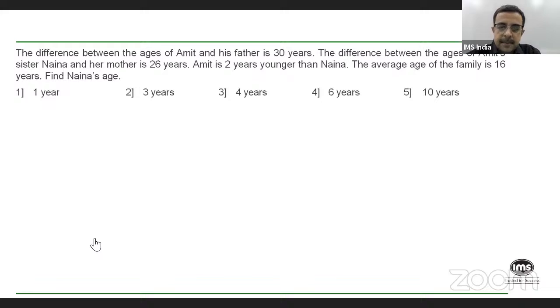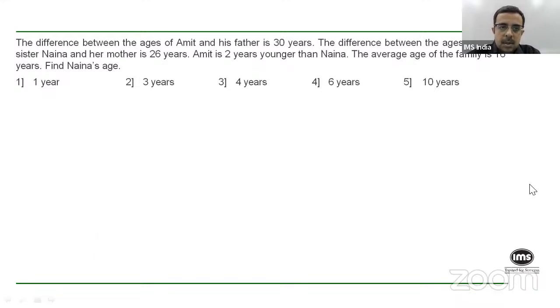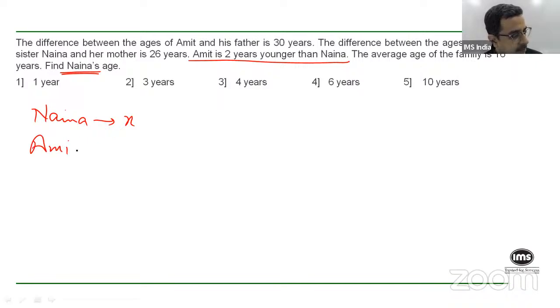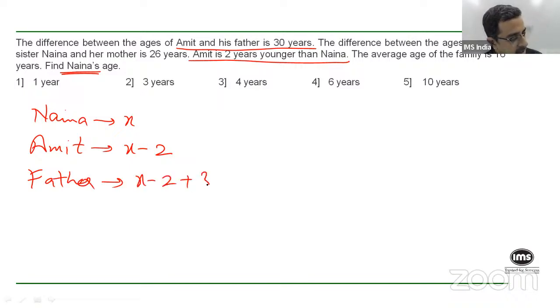Any answers for this, guys? Since you are asked to find Naina's age, let's focus on that. So let's say Naina's age is X. What we are told is that Amit is 2 years younger than Naina, so Amit will be X minus 2. The difference between the ages of Amit and his father is 30 years. Obviously, when you say difference, the father has to be older, so he'll be older by 30 years. So the father's age is Amit's age, X minus 2, plus 30, that is X plus 28.